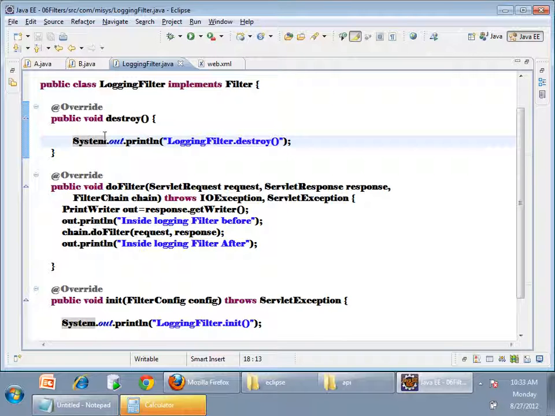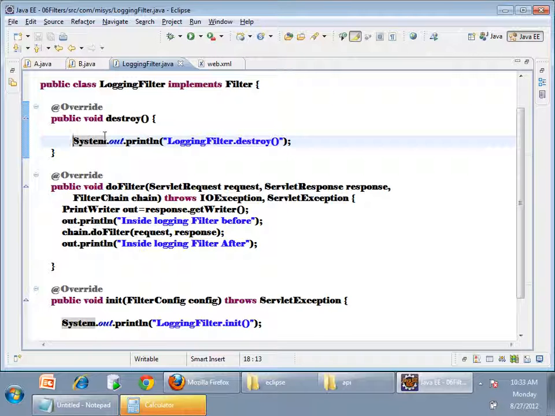It is totally dependent on the container. Tomcat is a container, WebLogic, WebSphere, or some other container which I am going to introduce you later. So Tomcat may look for 1 hour, WebLogic may look for 2 hours. When the destroy method is called, we cannot say, but the container will destroy it whenever required. It's totally in the container's hands.